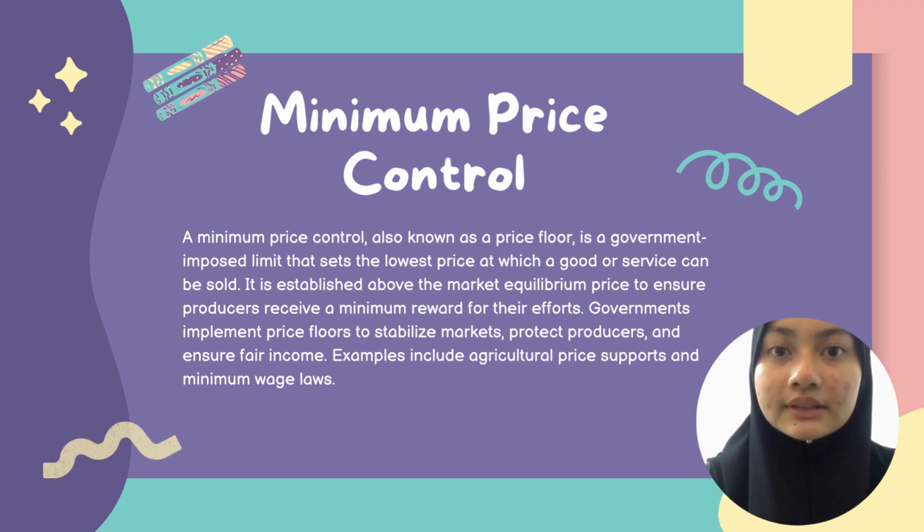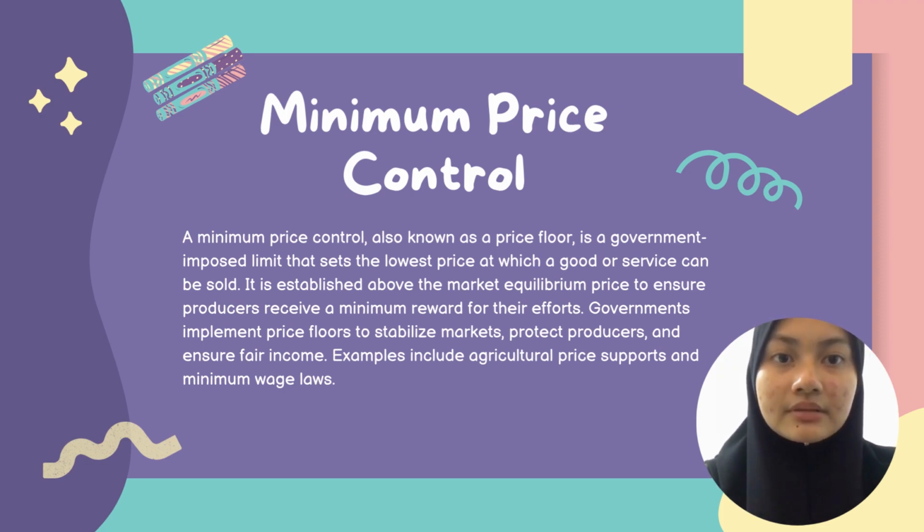Moving to the next part, I'm going to talk in detail on minimum price control. What exactly minimum price control is and how it is implemented by governments. So, a minimum price control, also known as a price floor, is a government-imposed limit that sets the lowest price at which a good or service can be sold.